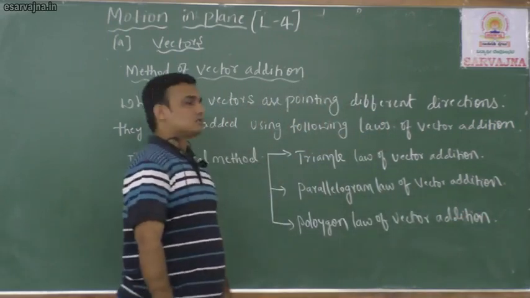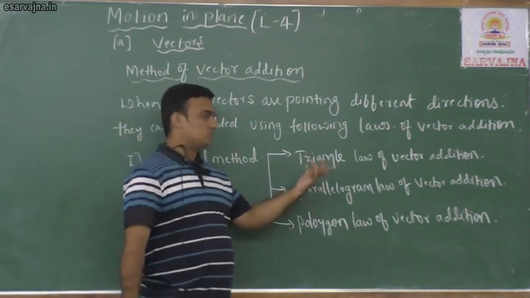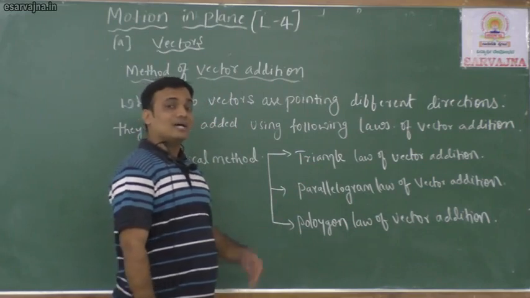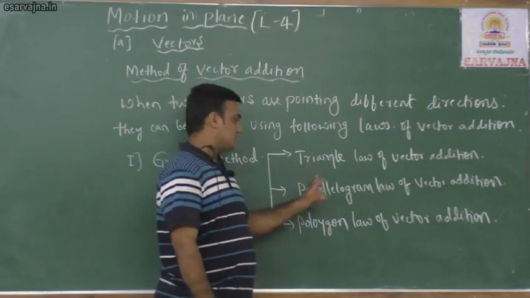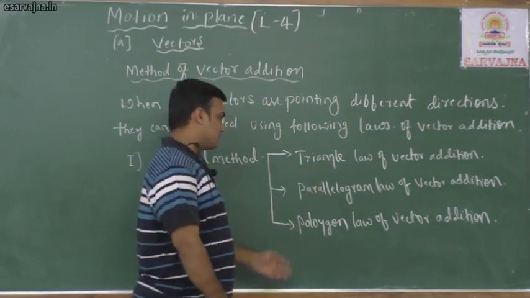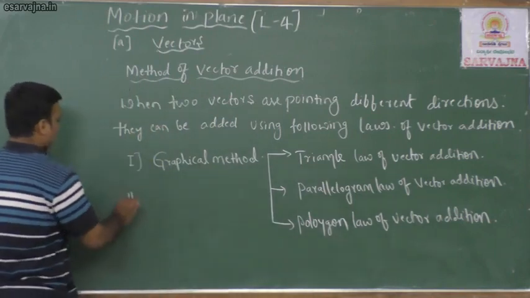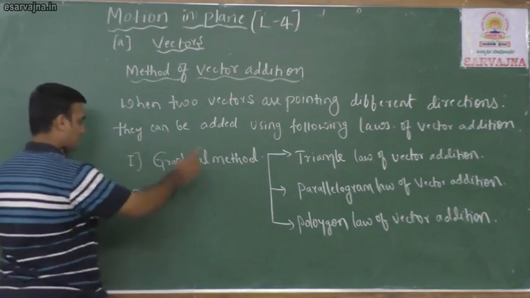Right. So in graphical method we are having three methods to find out the resultant of two vectors. One is triangle law of vector addition, second parallelogram law of vector addition, third one polygon. So this is by using a graph.